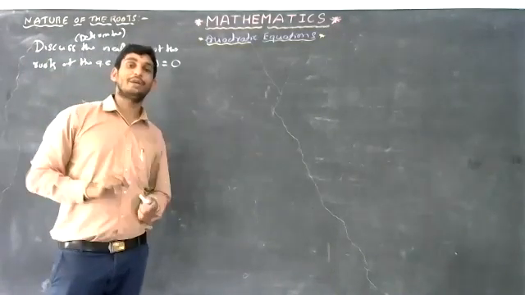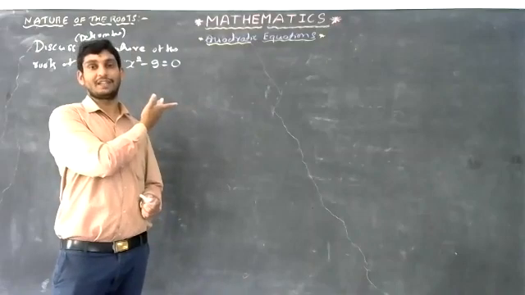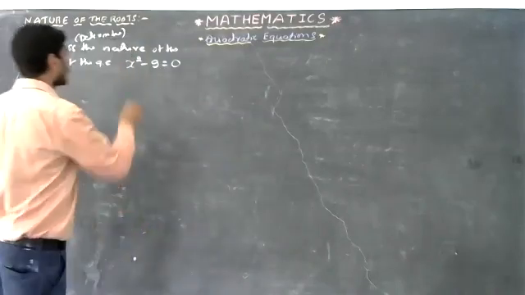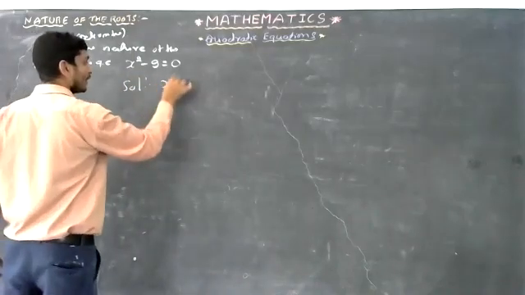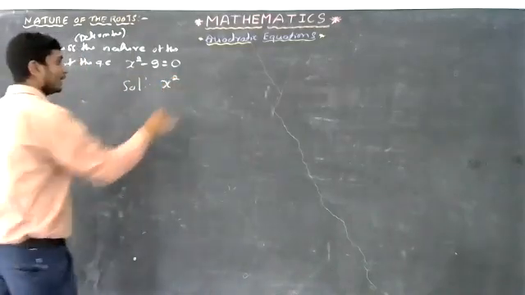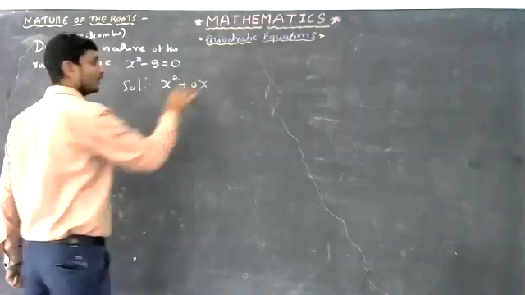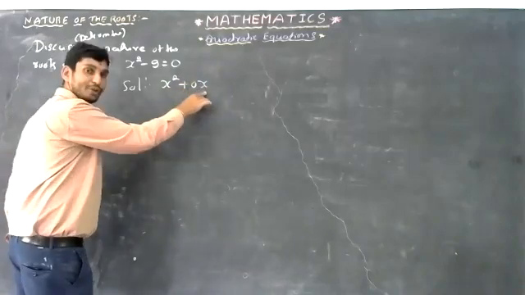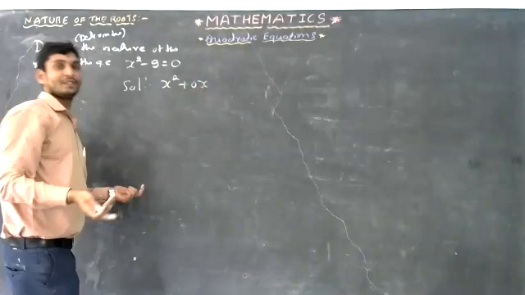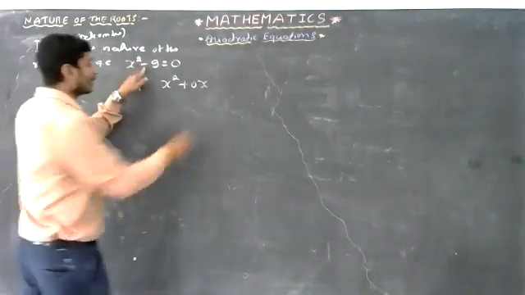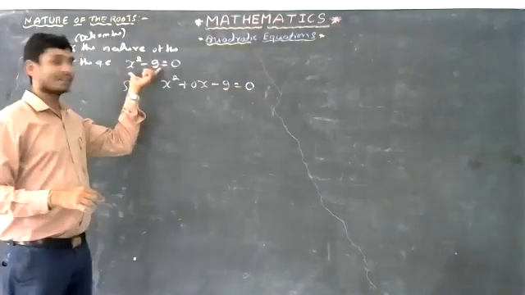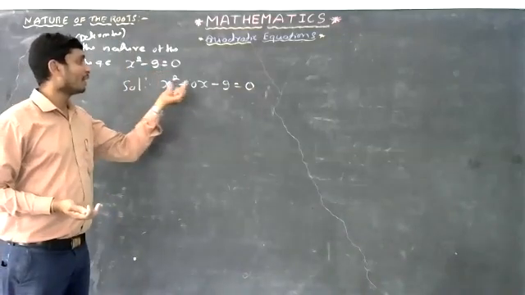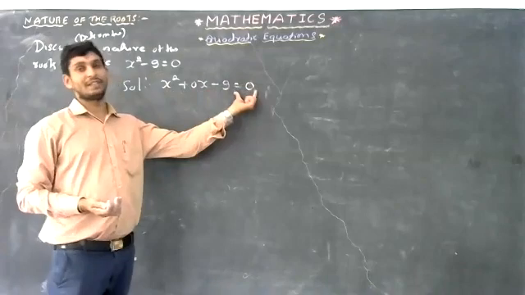To find delta we use the formula b square minus 4ac. For a, b and c, the equation must be in standard form, but it is not in standard form. Okay, let's go for the solution. The standard form has x square first, and then x; here x is not there, so you can write it as 0 into x, because 0 into x is 0 and the value does not change. So x square plus 0x minus 9 equals 0. And it's a quadratic equation. The standard form is ax square plus bx plus c equals 0.